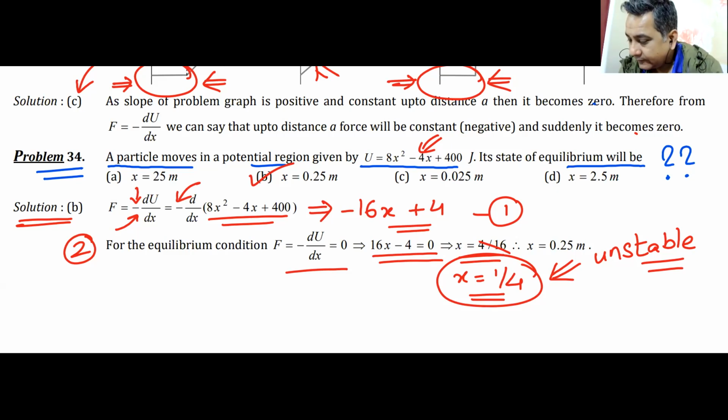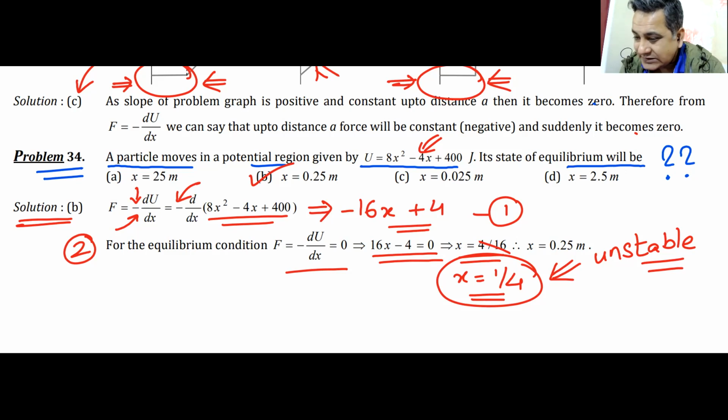Sir, it is at a height, sir. How do you know it is at a height? At 0.25 meters. 0.25 meter does not mean height. It can be on the x-axis as well. This is actually a force acting on the x-axis, so it is at a distance of 0.25 meter from the origin on the x-axis. How can you say that it is at a height?